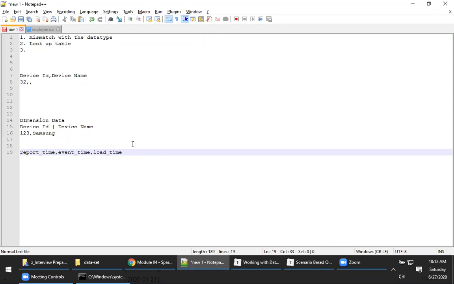A report time is something like when we get the data to our analysis. Correct. Yeah, you're almost right. For example, let's say event time is when I just made a call. By the time it went into the system, there may be a lag of 3-4 seconds. That is what we call the report time. And the load time is after performing certain calculations. The time taken can be 3 to 4, 5 seconds for me to calculate some analysis, and then we add a load time and load it into the data warehousing systems. That is what is load time. Is it clear?